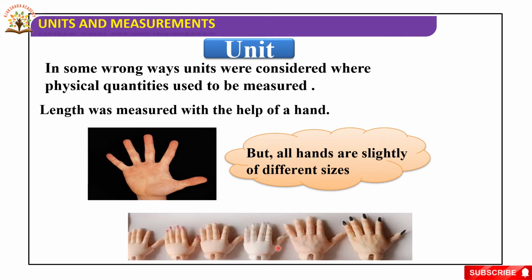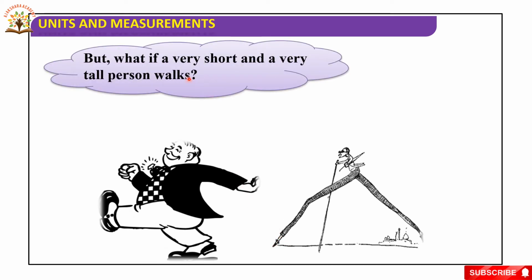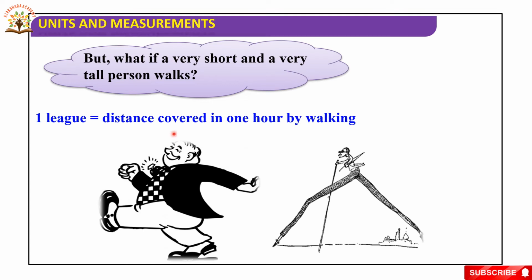These are the different sizes of hands. But what if a very short and a very tall person walks? Here in this picture, a tall person and a very short person. Let us discuss: one league is the distance covered in 1 hour by walking.